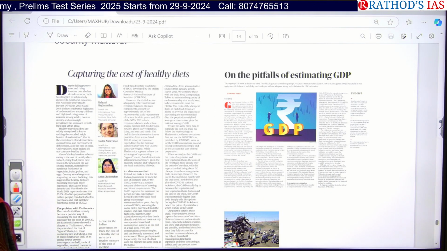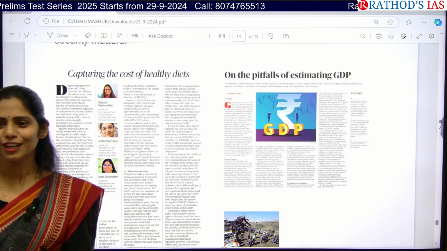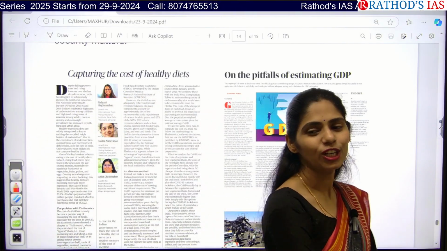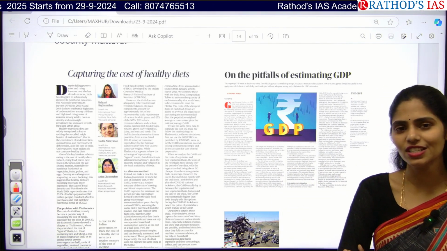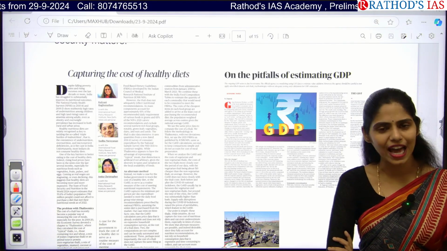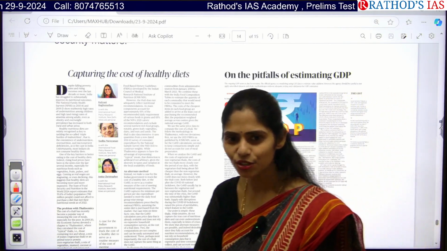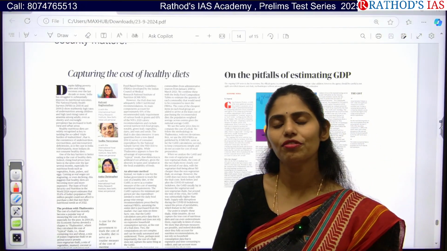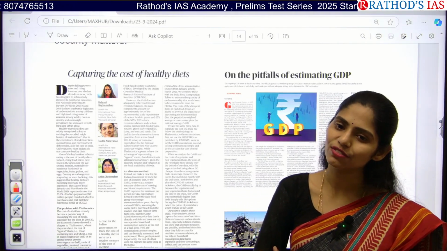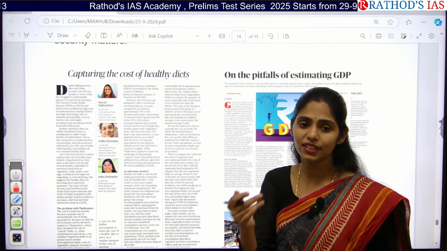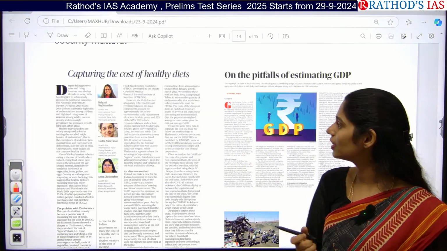Everyone thinks that hunger is the main problem, and that if hunger means we have to take only rice or wheat. It is not like that. We have to take a balanced diet which includes macronutrients and micronutrients. If you are eating only rice, it has just carbohydrates. It does not have the micronutrients which are essential for our body functions. So millets are very rich in micronutrients as well as fiber content, which is very important. I will be discussing that GS paper 3 in the afternoon session. There I will be discussing everything clearly.